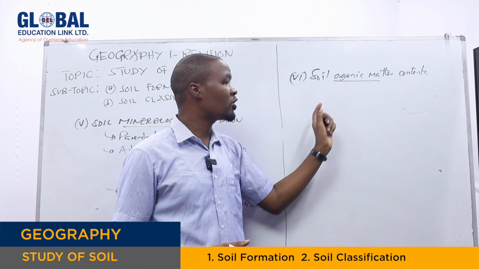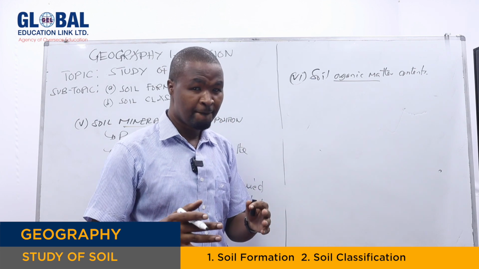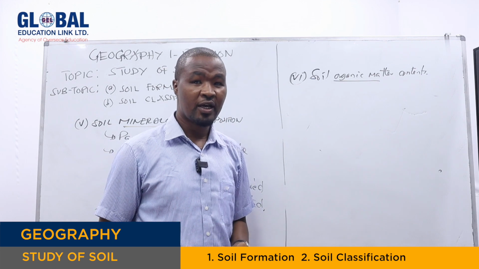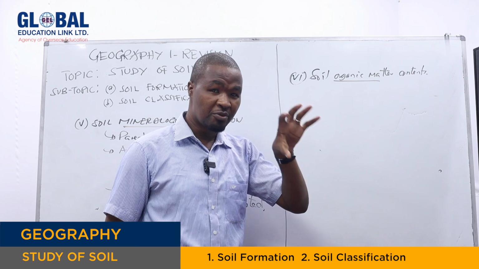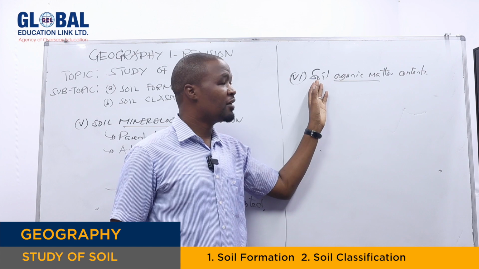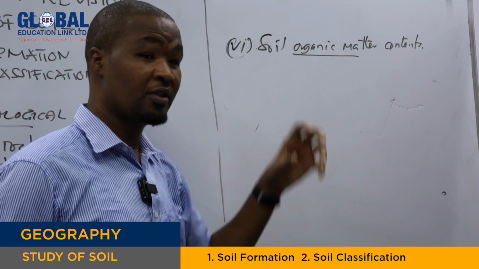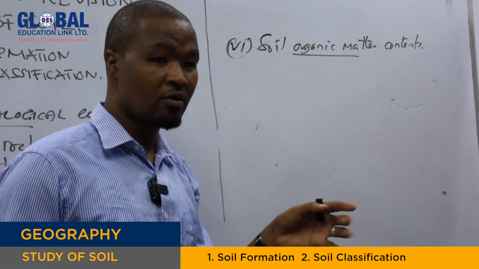We all know that the organic matter content depends on the living organisms found in that area. That's why I say most of the soil found in bare land is likely to have less organic matter content compared to the soil found in areas with dense forests.